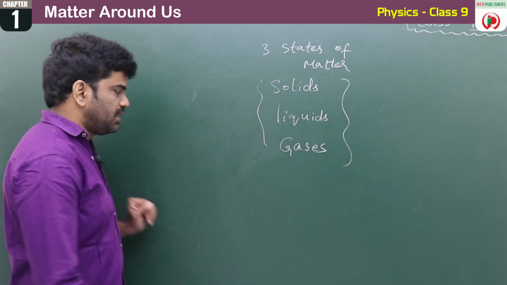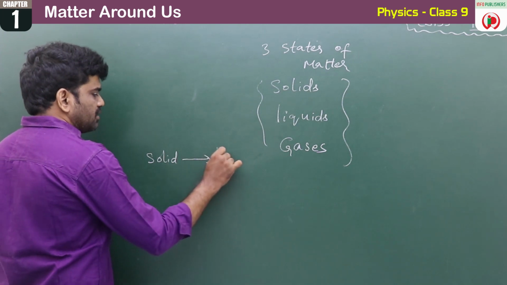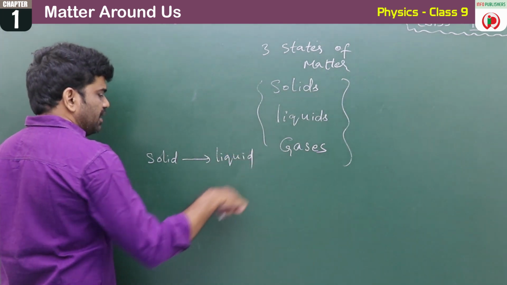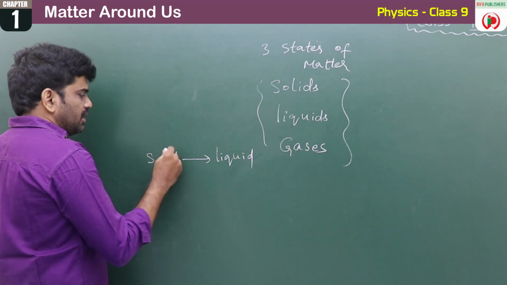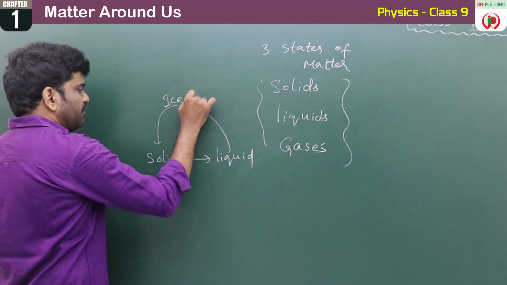So here you can see solid can be converted to liquid. Solid is converted to liquid. Liquid is converted to solid. The best example of liquid converted to solid is ice, which is called freezing.